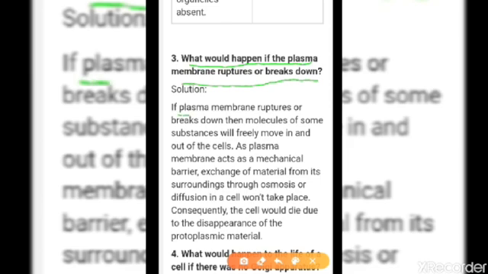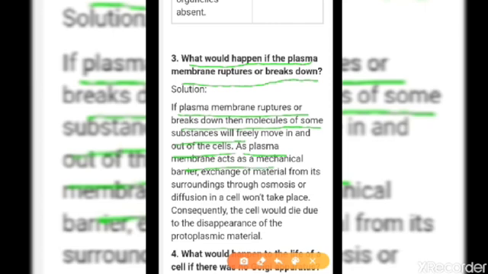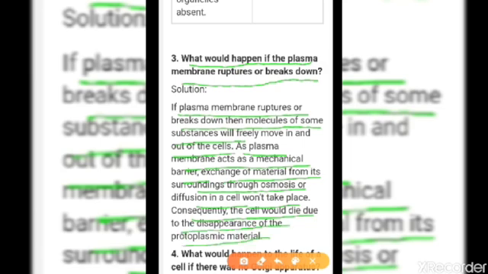Let's see the answer. If the plasma membrane ruptures or breaks down, then molecules of some substances will freely move in and out of the cell. That means everyone can go out, everyone can get in. As the plasma membrane acts as a mechanical barrier, exchange of material from its surroundings through osmosis or diffusion in a cell won't take place. Consequently, the cell would die due to the disappearance of the protoplasmic material. That means the material that the cell contains may also go out. So ultimately the cell will die.